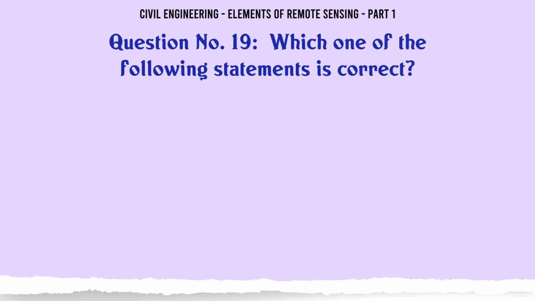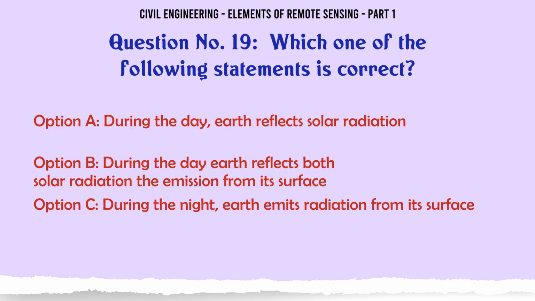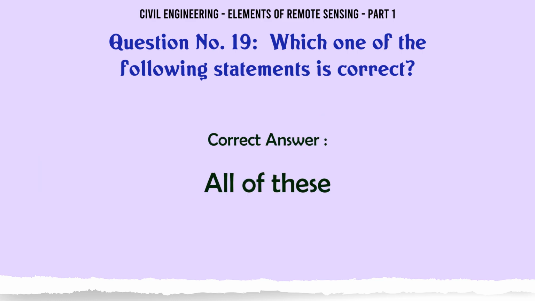Which one of the following statements is correct? A. During the day Earth reflects solar radiation. B. During the day Earth reflects solar radiation and also emits radiation from its surface. C. During the night Earth emits radiation from its surface. D. All of these. The correct answer is all of these.